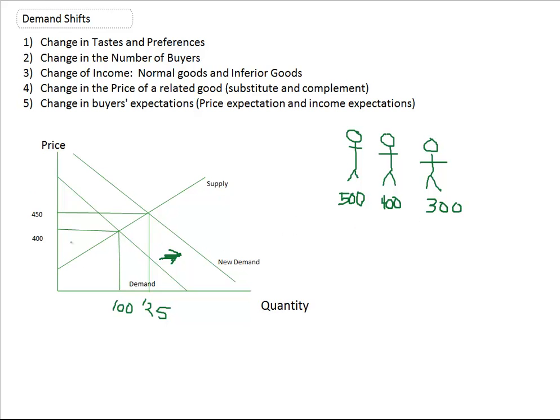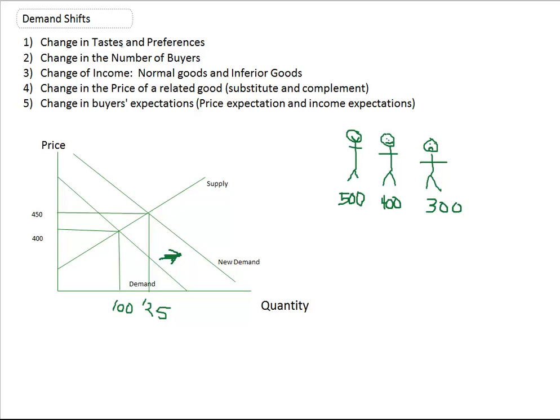This is our old demand curve before we shift it. So the $500 person would be up here somewhere on the demand curve. This middle person's right here at the equilibrium price, kind of indifferent between buying it or not. And this person at 300, he's not willing to pay the price, so he doesn't get the computer. So he's down here in the lower portion of the demand curve. Sorry, guy, not willing to pay the price. But these two are. And this one gets a really good deal, so he's really happy. Yay! He doesn't have any eyes, but he's really happy about this computer.